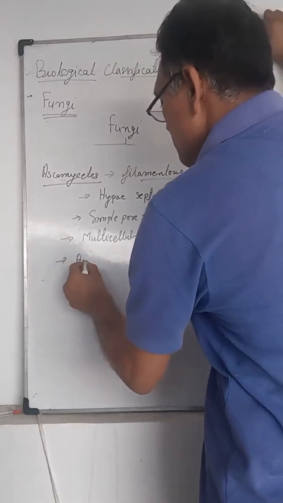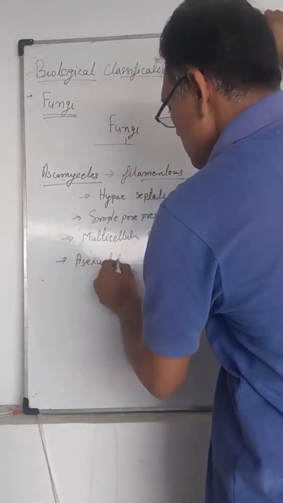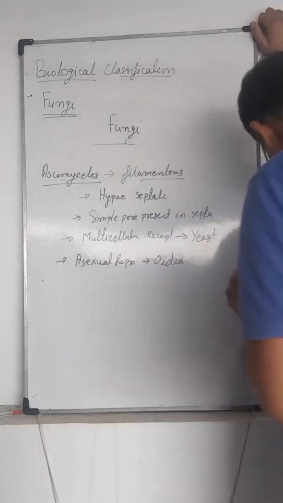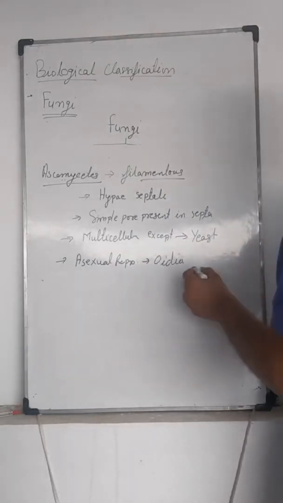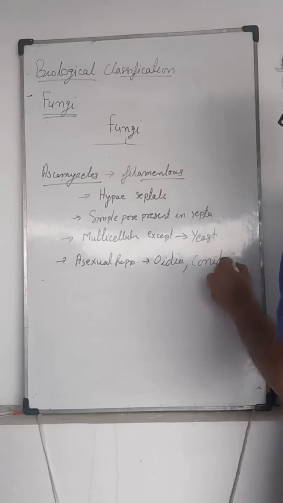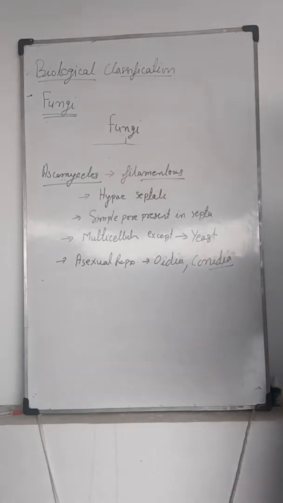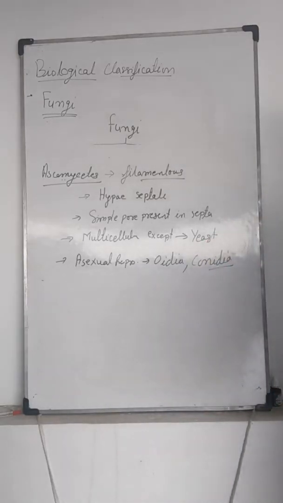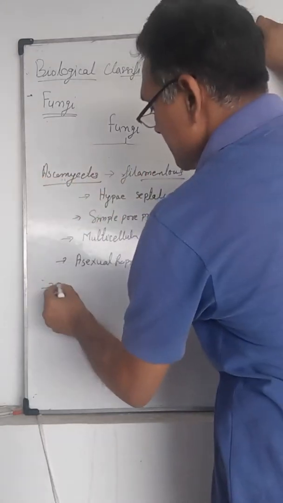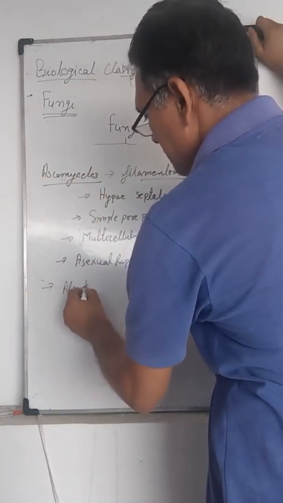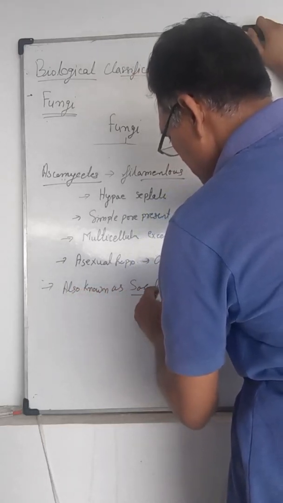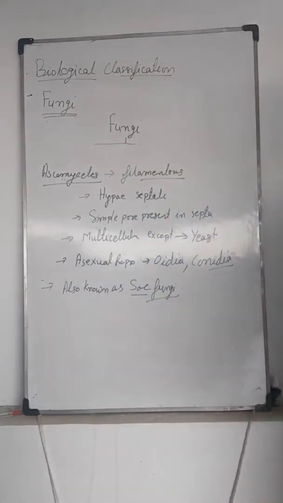Asexual reproduction occurs through oidia and conidia; these are the spores through which asexual reproduction takes place. Ascomycetes are also known as sac fungi.